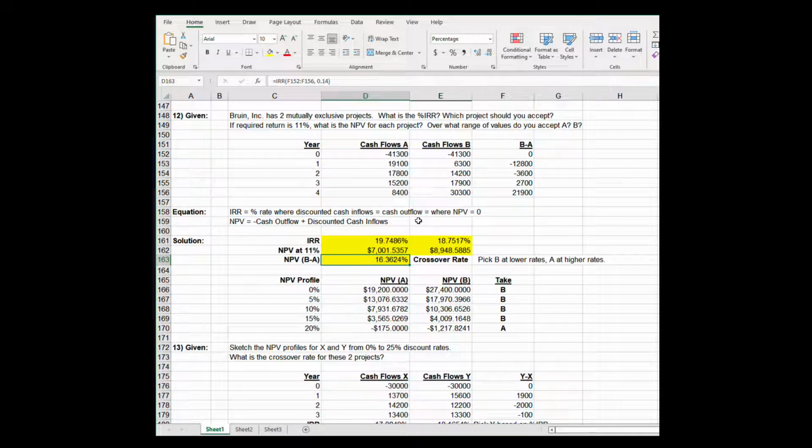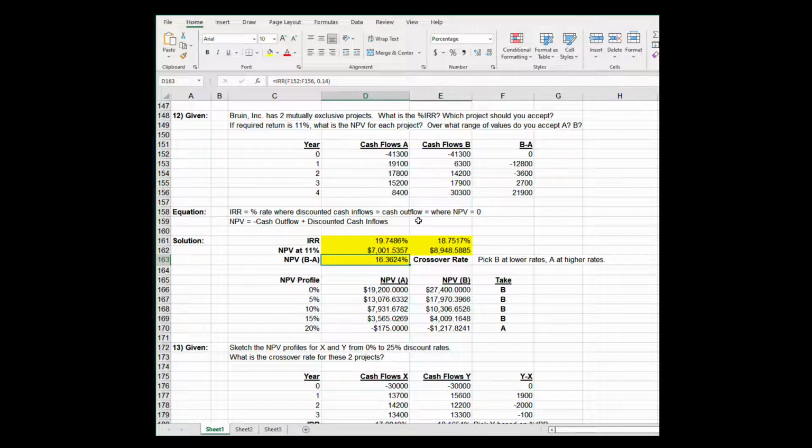Now, in doing NPV of B minus A and doing an IRR on B minus A, I get a crossover rate. So if you were to graph these two projects on an NPV graph, you would see that the two lines cross over at 16.36%. So we would pick project B at lower rates, and then we pick project A at every rate after 16.36%. So be careful.